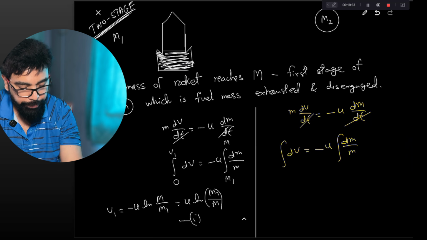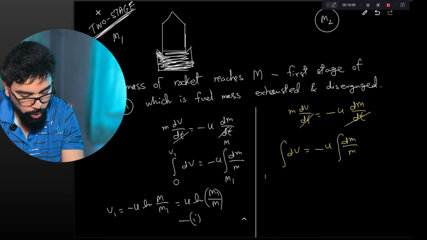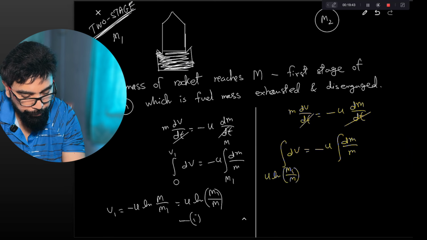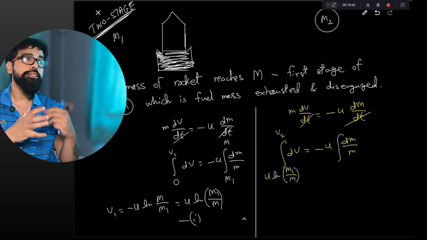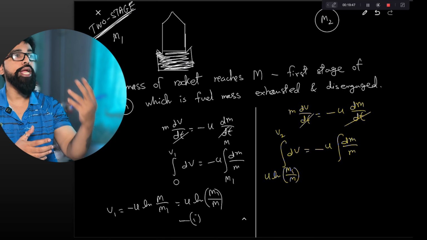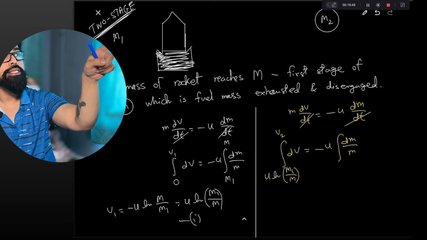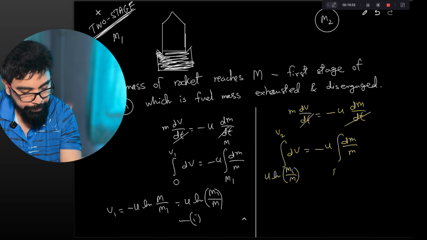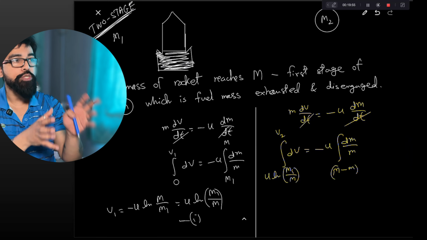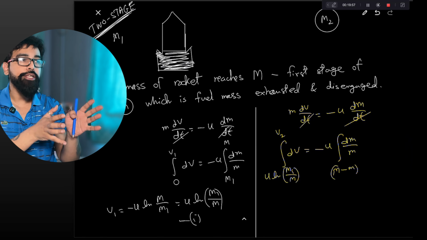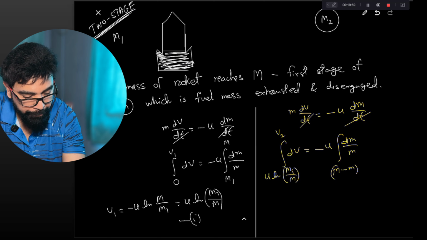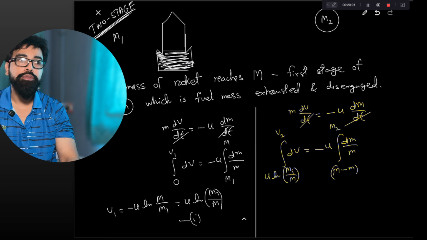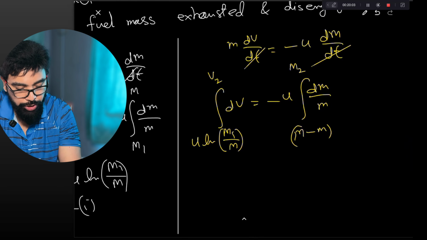So your lower limit will now be u ln m1 by M, to V2, which is the stage 2 velocity. And stage 2 ends where? When the mass reaches that m2 value. So your lower limit for the mass will now be capital M minus small m, because this is where stage 2 got activated. And what's the final mass of stage 2? It is m2.